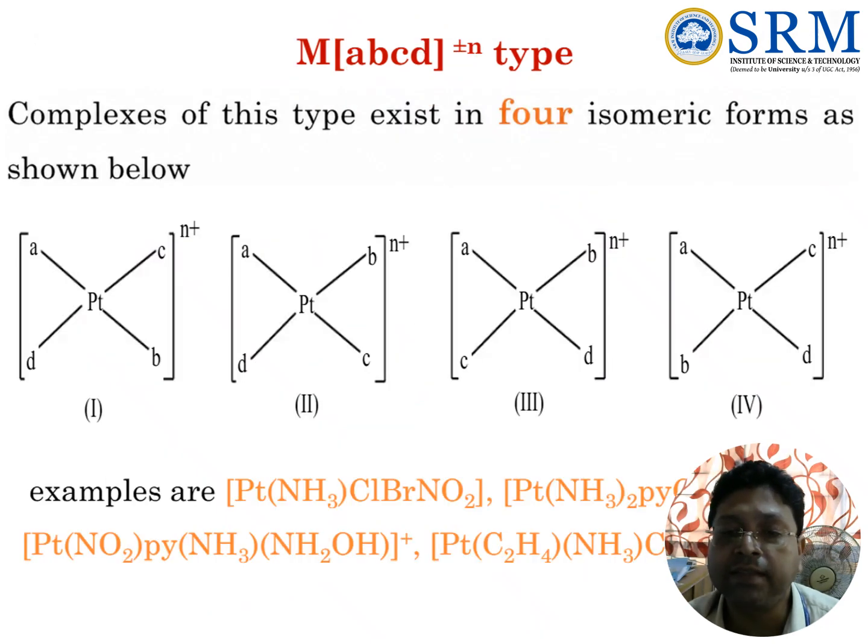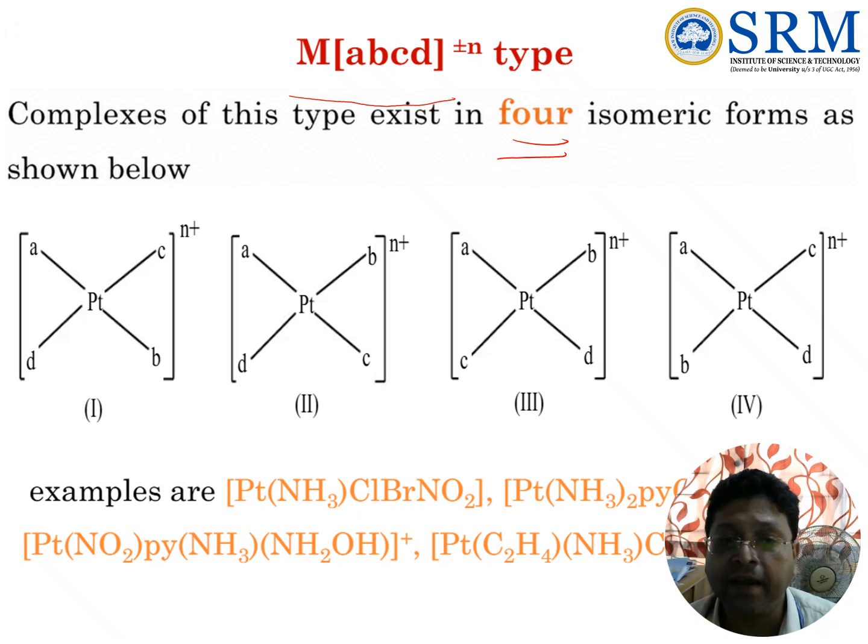There is an interesting case for MABCD type. MABCD type means where all the ligands are dissimilar. In this square planar complex, we can see that A, B, C, D are totally different ligands. So in that case, this complex can exist in 4 isomeric forms as shown below.